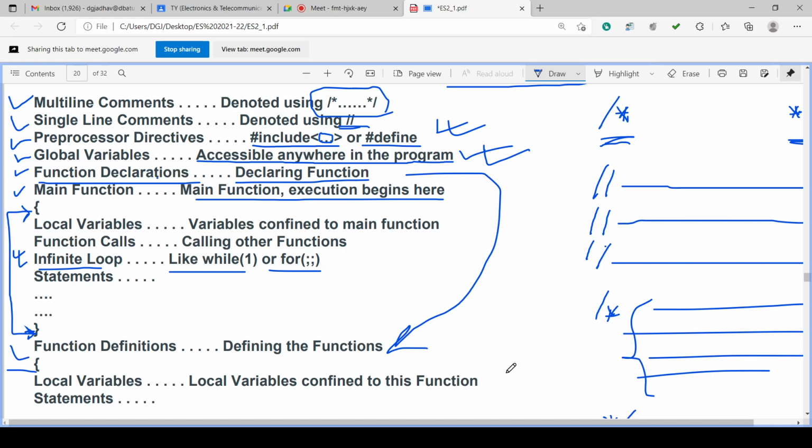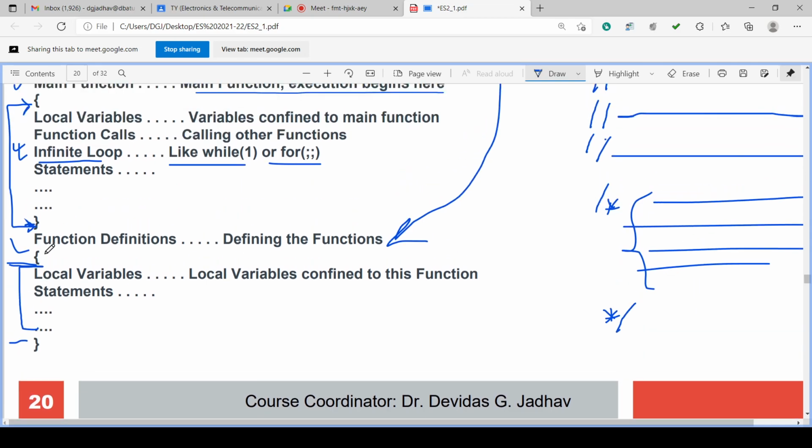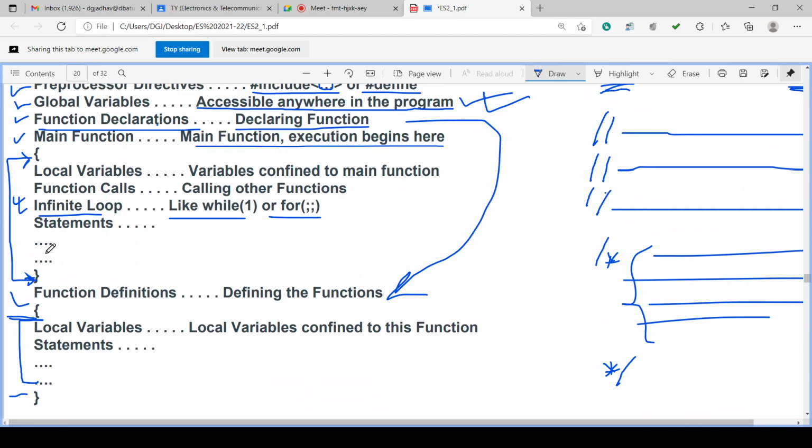Always there are some statements in the program, then and only then it is called a program. And what about the function? A function is also having local variables and statements. So functions are having similar programming as that of the main function. Okay, local variables are there, statements are there, but infinite loop and function calls may be there, may not be there. It depends on which type of function you are writing.